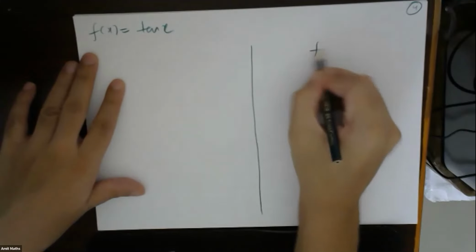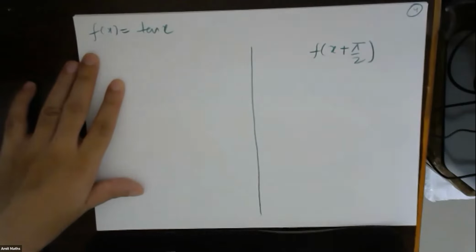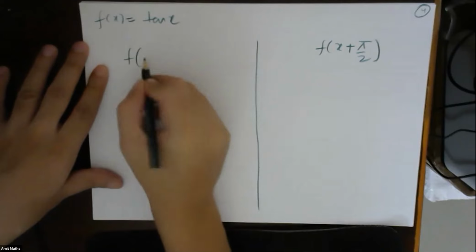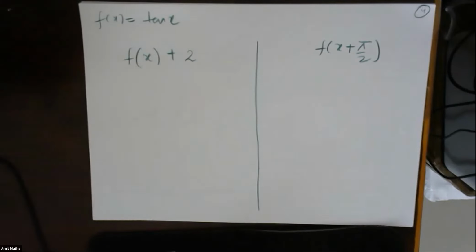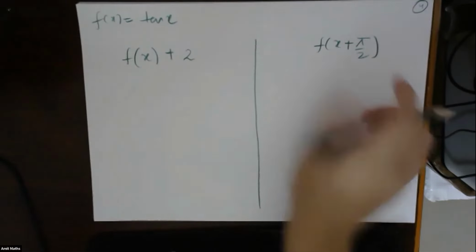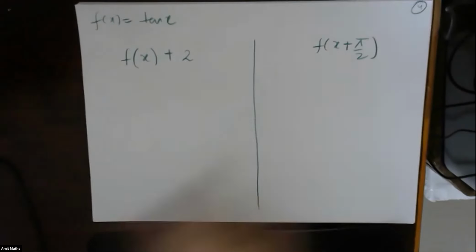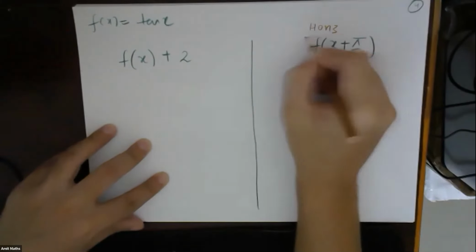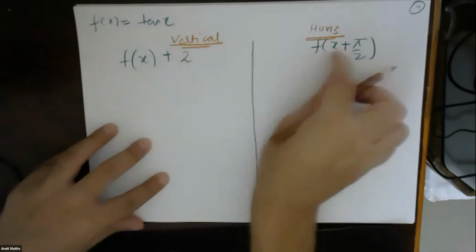Draw separately for f of x plus pi by 2 and f of x plus 2. Let's see. This should be the case of horizontal, and this should be the case of vertical. Let's see if we can draw these two.